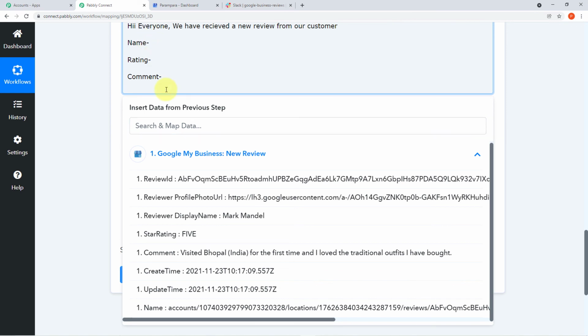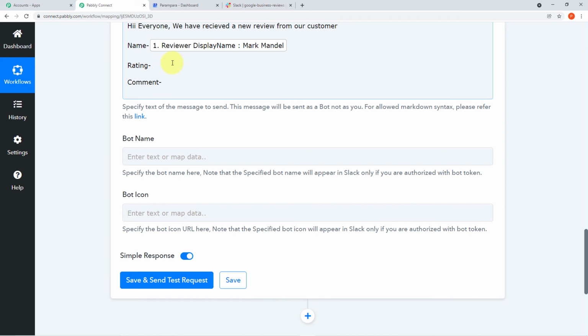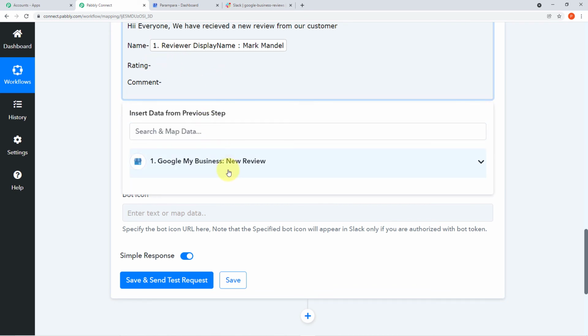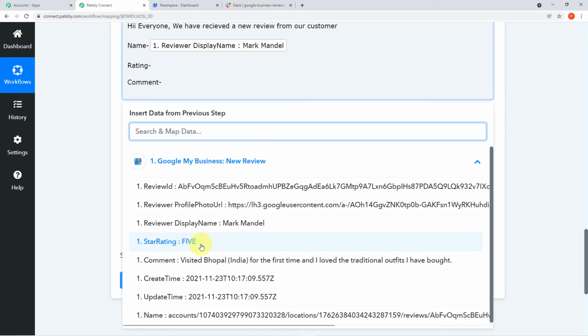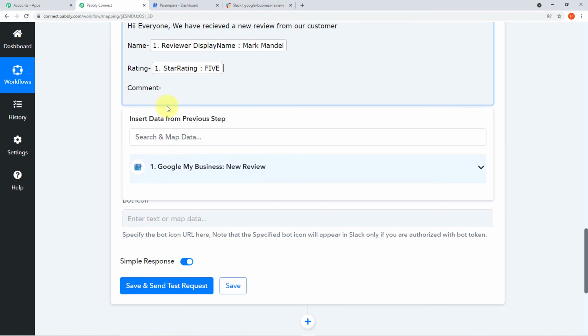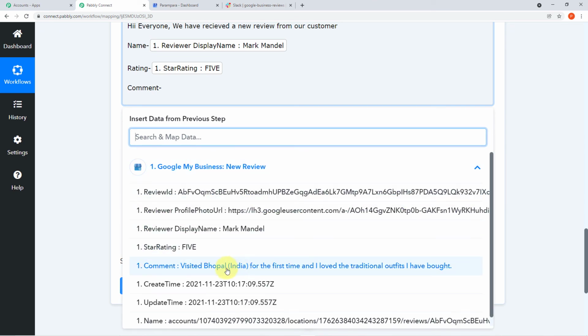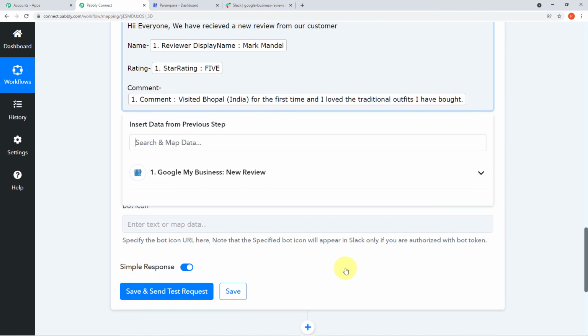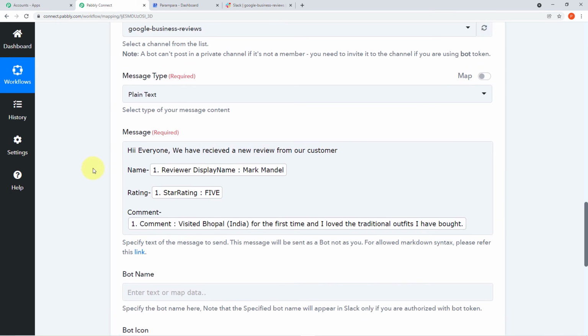So my cursor will be here in front of name, and I'll simply map the name which is Mark Mundell. Then I'll come to the rating part. I'll search for the value. He had given us the rating 5. And then I'll come to the comment, and then I'll map the comment which you can see on my screen: visited Bhopal for the first time and I love the traditional outfit I have bought. So I have successfully mapped the details here, the three values which we have mentioned in the format of message.